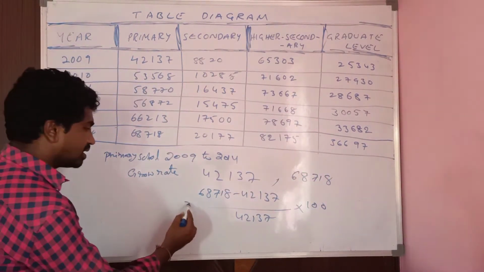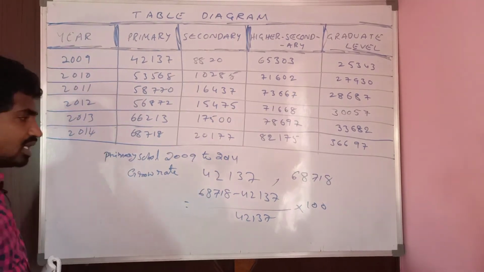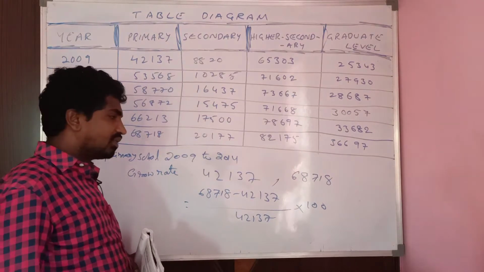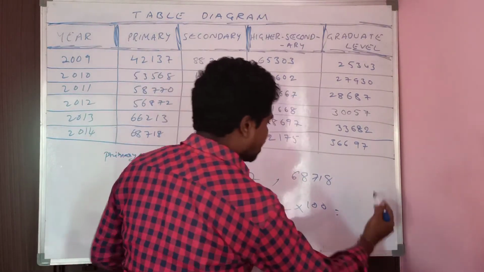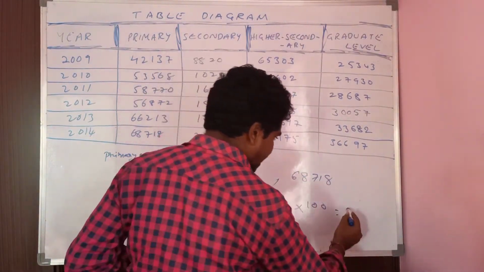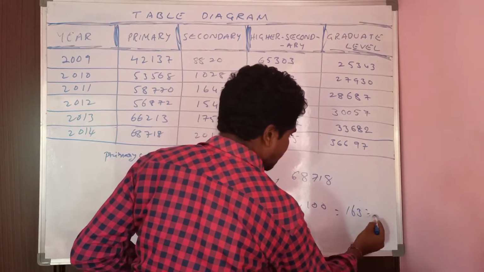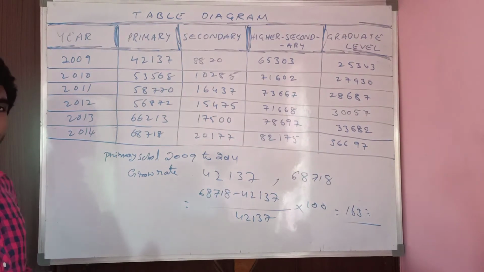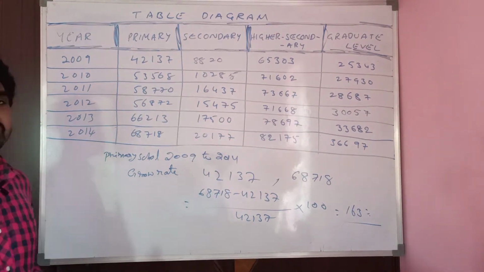Observe here, he is asking the growth rate. So the difference by initial value into 100. Solve this value. I think we will get 163%. Initially 100%, but here the value is 163%.